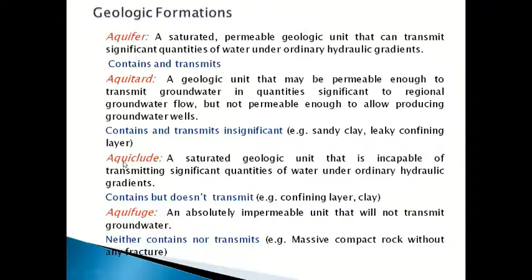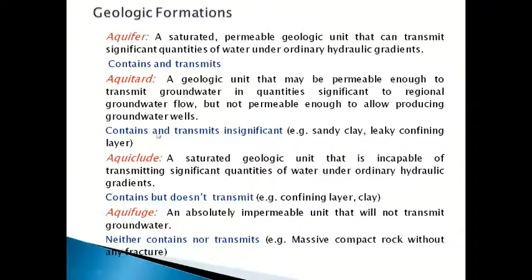Aquiclude. Another word is aquiclude, a saturated geological unit that is incapable of transmitting a significant quantity of water under ordinary hydraulic gradient. So this will contain the water, but it doesn't pass the water. Whatever infiltrated water is there will be retained in that particular layer, but this stored water will not transmit below this layer.